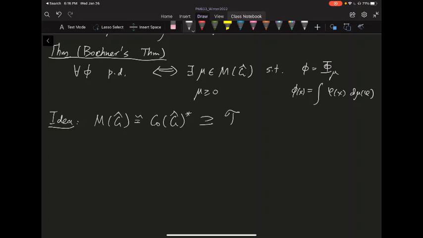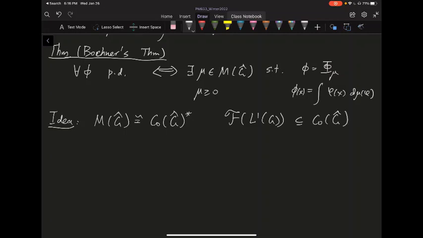It actually contains the Fourier transform of L1 of G. All the Fourier transforms of L1 functions are in C0, and using some Gelfand magic, we saw that this is going to be dense in C0. So this is not equal to C0, but inside the C0 of G hat.